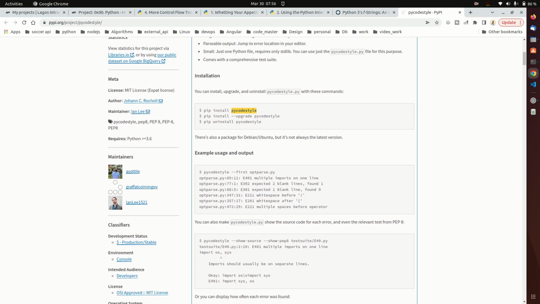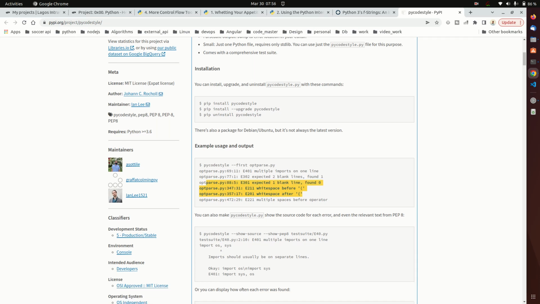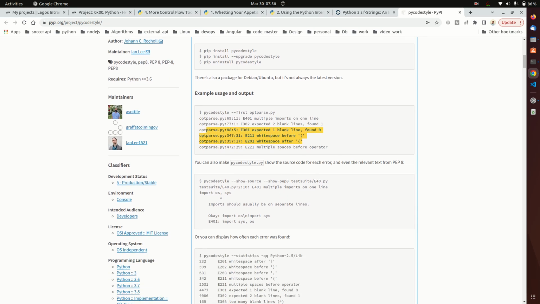So you can see, you can also use the flag --first, and it's going to tell you, for example, a curly brace, there should be a white space, and so on and so forth. You can also run this command, --show-source. What this command does is show you the source code for each error.